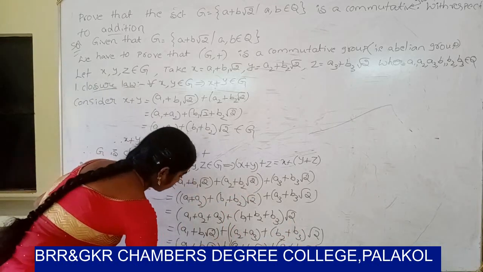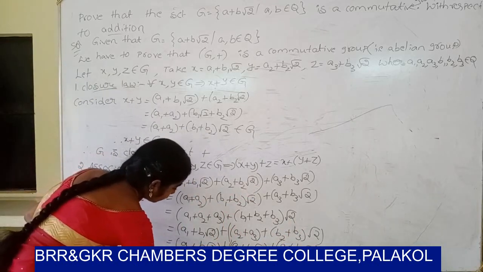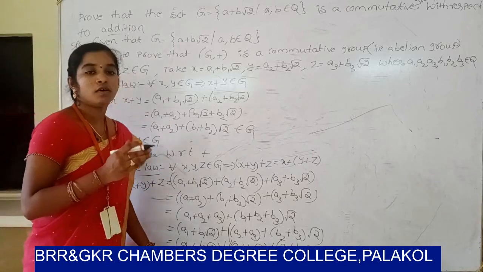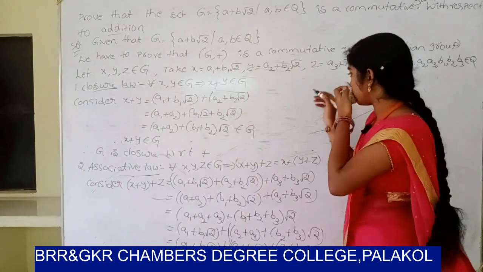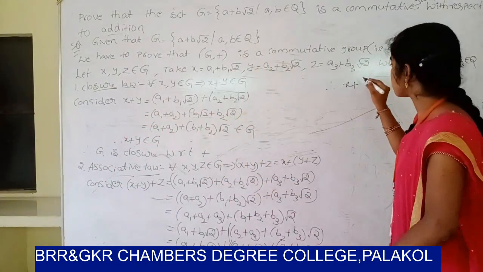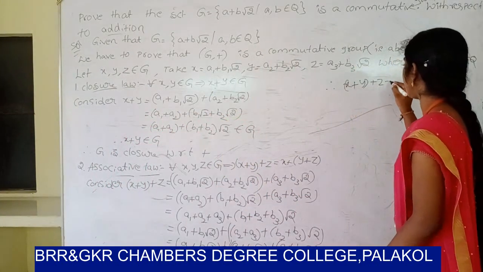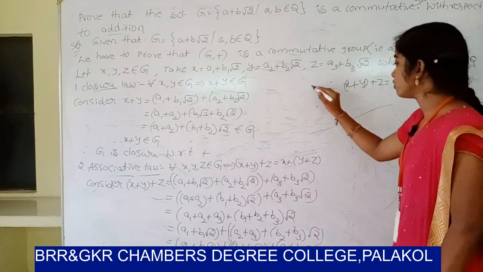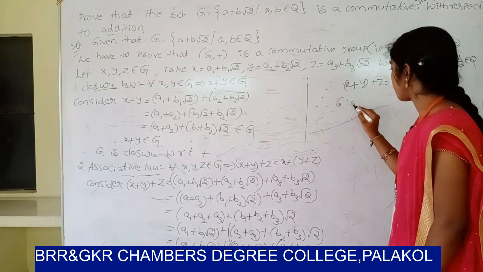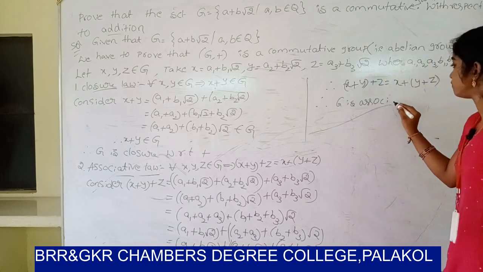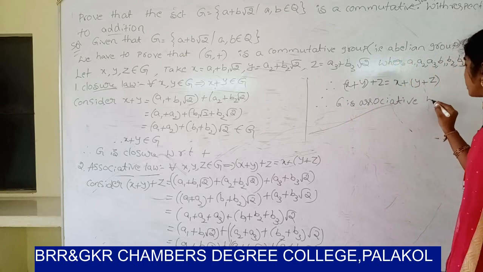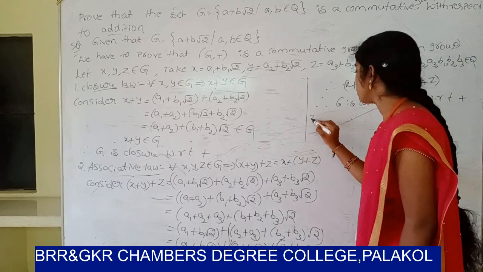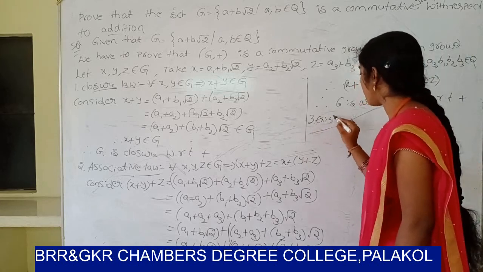So (x plus y) plus z equals x plus (y plus z). Therefore Z is associative with respect to plus. So next, the third one, existence of identity.